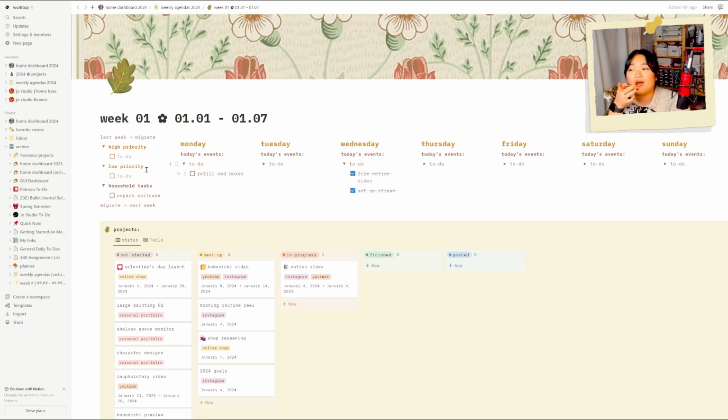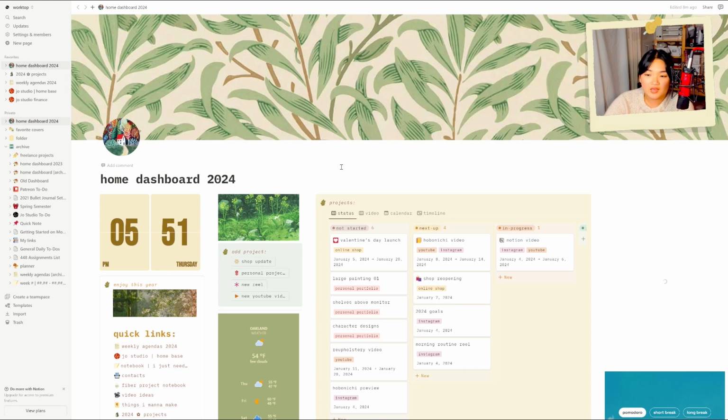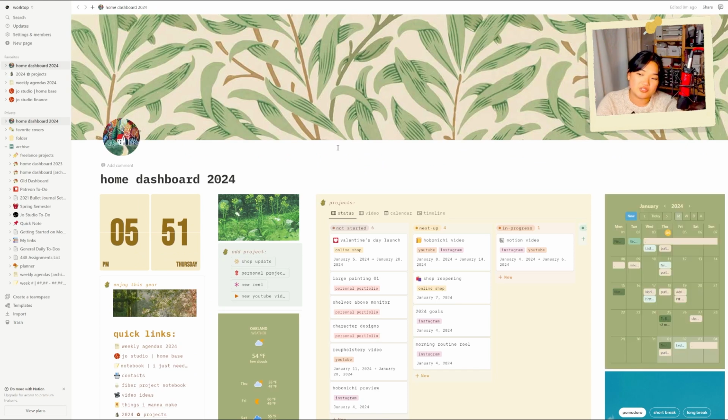I kept the same high priority, low priority household tasks setup. That worked really well for me. Having a few low priority tasks to get me started in a day before I get into bigger tasks helps me gain momentum. So having them broken down into that is really helpful for my brain. I do want to make a little PNG of my goals for this year, same as I did last year. Just keeping those in mind was really helpful for my overall planning of the year. And keeping major goals at the forefront of my brain while getting smaller tasks done is kind of nice. Anyway, that was my Notion setup for 2024.